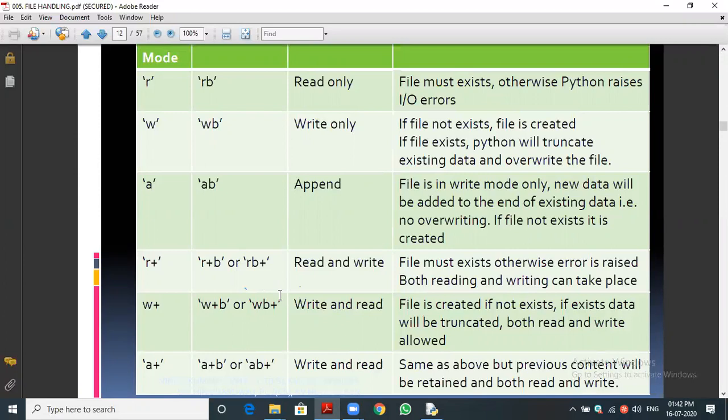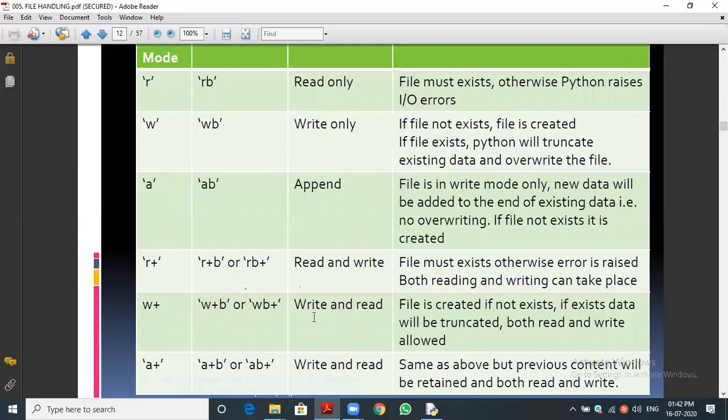Then W plus is equal to A plus, sir. Yeah, no, that's what I'm saying. No, write mode. What will happen whenever we are writing? For example, I already stored some data. I open the file in write mode. What will happen means the previous stored data, which we already stored, that data will be erased.